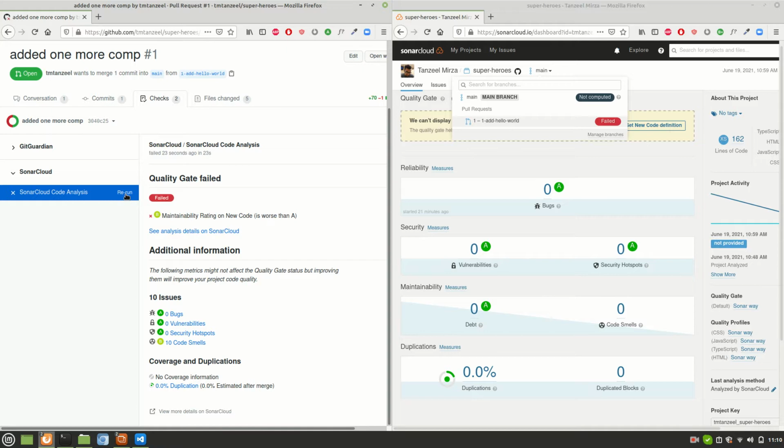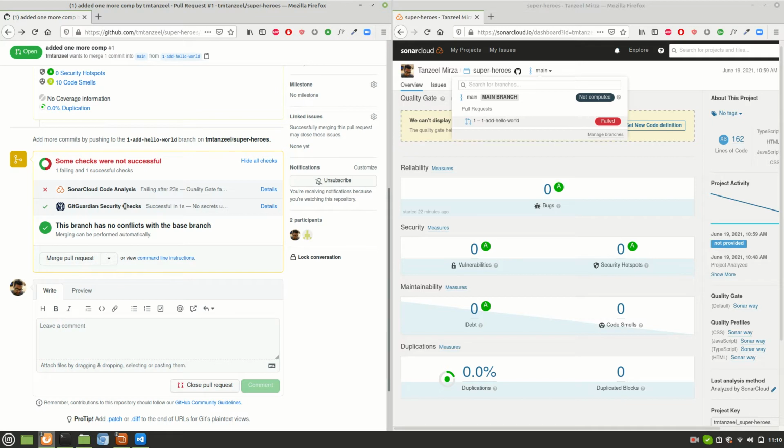Okay, so there's no point in rerunning it, though those things are not resolved yet. I'll go back. See, it won't allow us to. But right now, as you can see, I can still merge the pull request. That's because I am the owner, I am the administrator, I am the one who created the project, I am the admin of GitHub also, and this SonarCloud also, and this is my project. So I am allowed to push the code avoiding these checks. But generally what will happen if someone else, maybe your team member, is pushing the code, he won't be allowed to merge the pull request. Without the admin rights, that's why I am able to merge the pull request. But Sonar and Git both will complain.